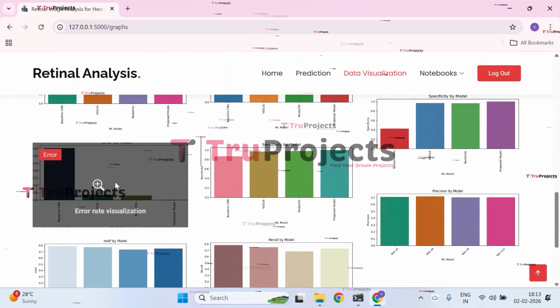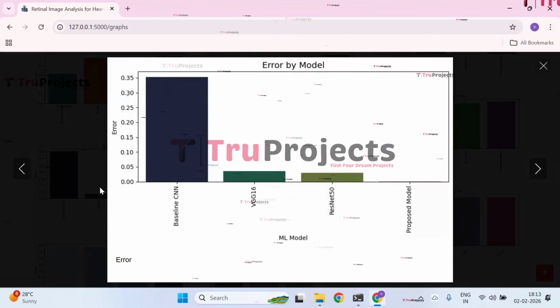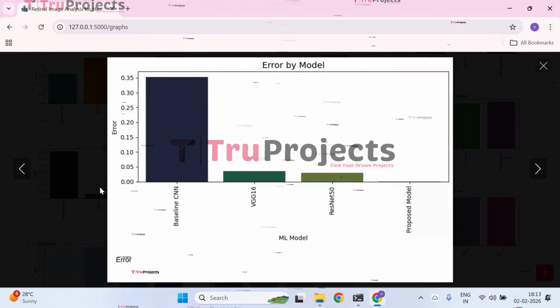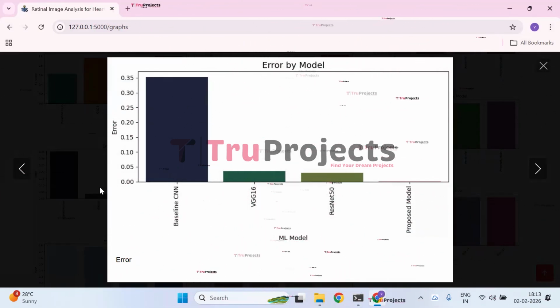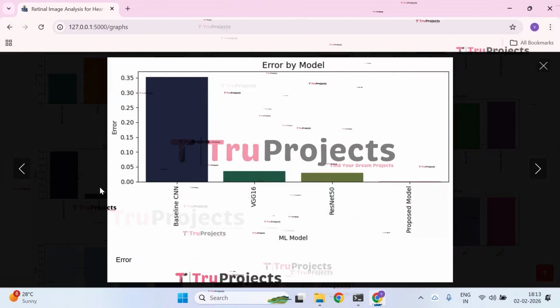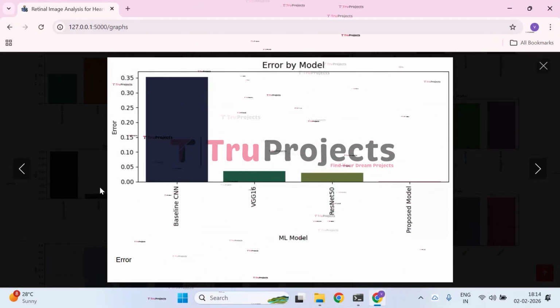Next, we have the error by model graph. The graph shows the error rate of different machine learning models. The baseline CNN has the highest error, indicating weaker performance. VGG16 and ResNet50 significantly reduce the error, showing improved accuracy. The proposed model has nearly zero error, demonstrating the best overall performance.